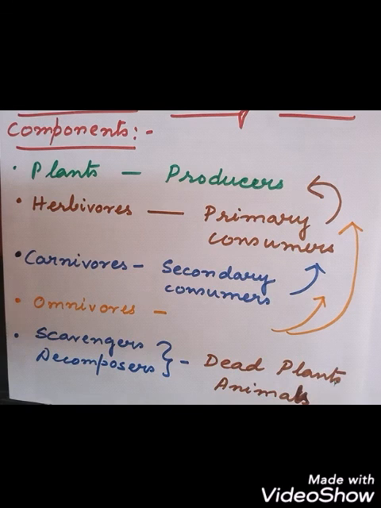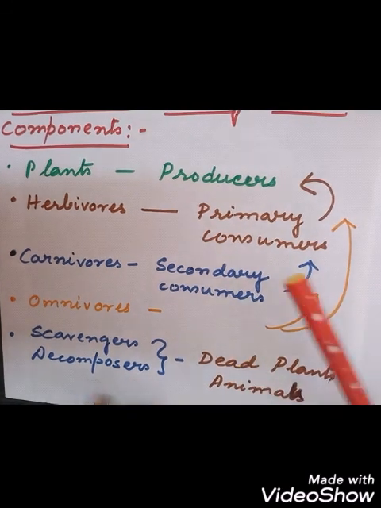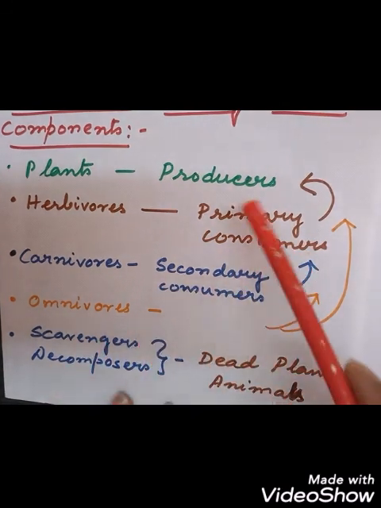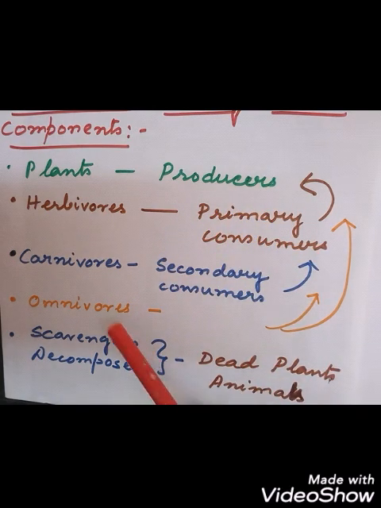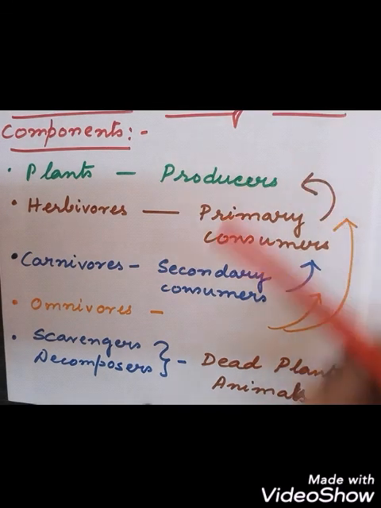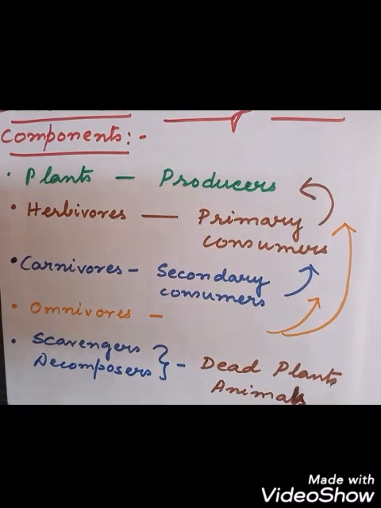Okay. So what you can see here, the plants are producers, the herbivores are primary consumers, they are dependent on the plants. Carnivores are secondary consumers. Omnivores feed on both plants and animals. Then scavengers and decomposers decompose and eat the dead bodies to bring back the nutrients in the soil again. These nutrients are again absorbed by the plants for their growth and development.